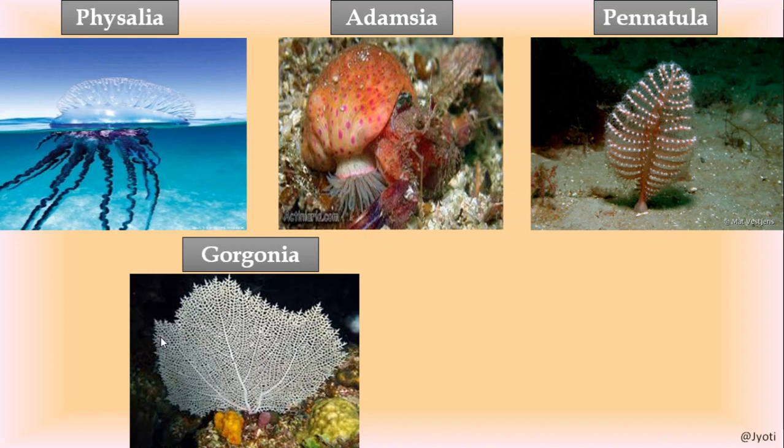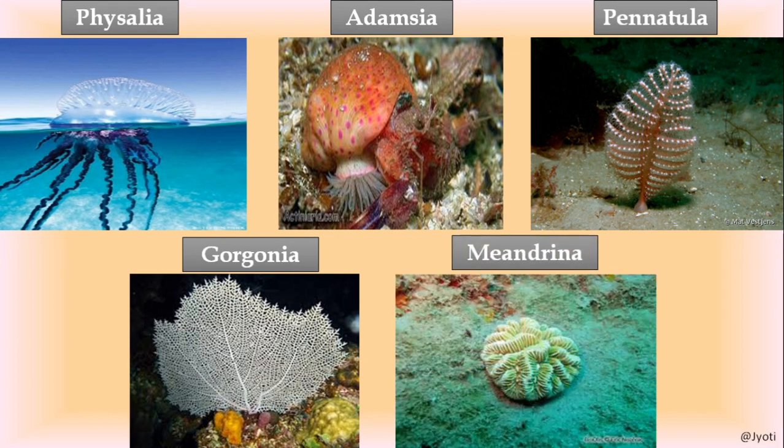Then Gorgonia, you can see that the structure of this organism is just like a hand fan, so it is known as sea fan. Meandrina, at first look you can see that it is the structure of a human brain. Okay, that's why it is commonly known as brain coral.